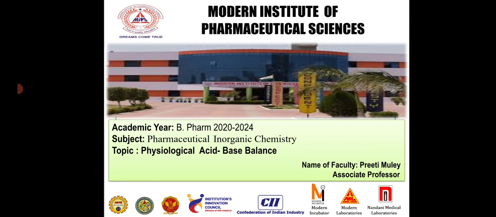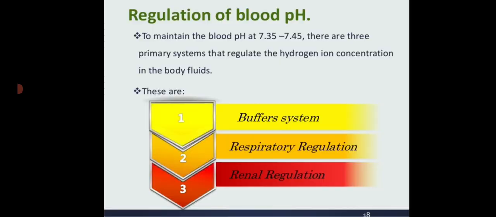Today, we will be studying the physiological acid-base balance: the regulation of blood pH. To maintain the blood pH at 7.35 to 7.45, there are three primary systems that regulate the hydrogen ion concentration in the body fluids. These are the buffer system, the respiratory regulation and the renal regulation.